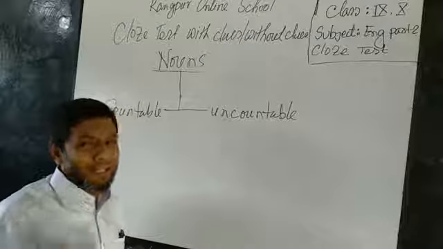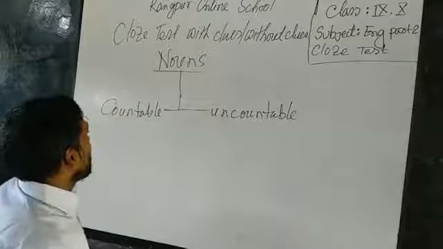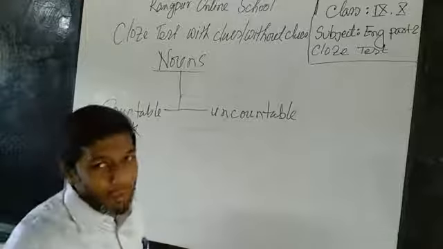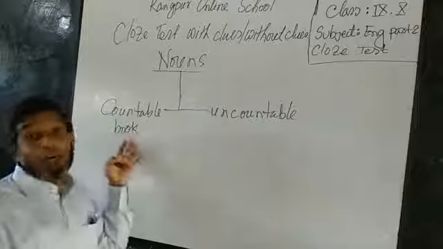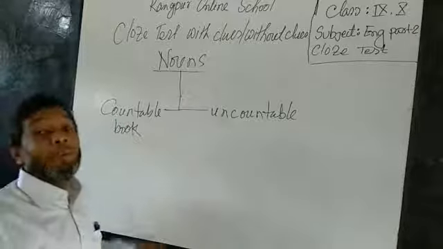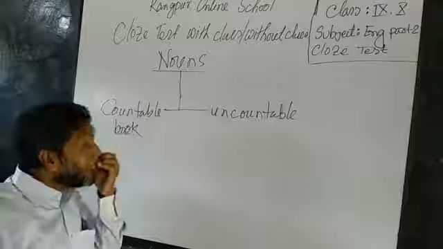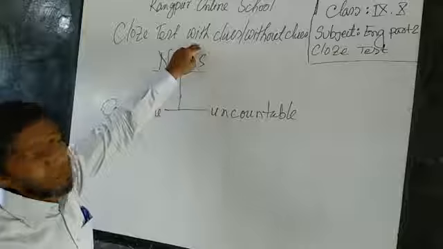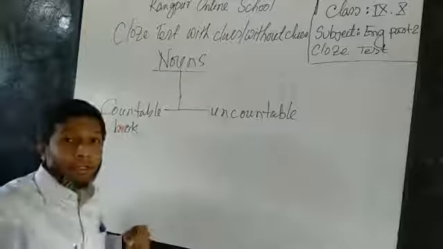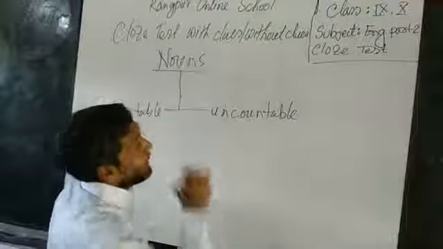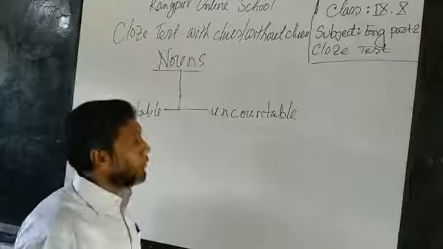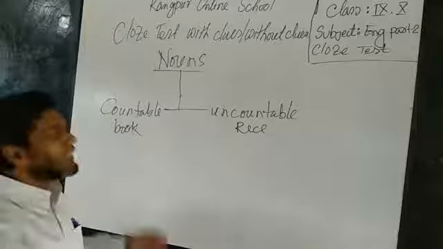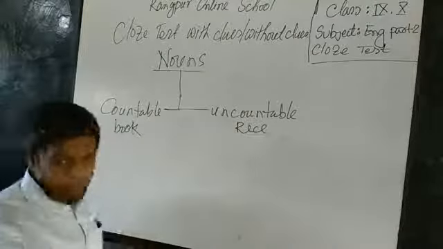Oh, they will spontaneously tell me hundreds and thousands of examples. Perhaps one student will tell me, sir, book is a countable noun. Okay. If I ask them why it is a countable noun, they will tell me, sir, this noun may be counted, so this is countable. And he or she thinks that, oh yes, I know everything, but this is not enough. This knowledge will not help me here. So what will help me? I can ask, please give me an example of an uncountable noun. They will tell me, sir, rice, sugar, milk. They will give me hundreds of examples of this type.